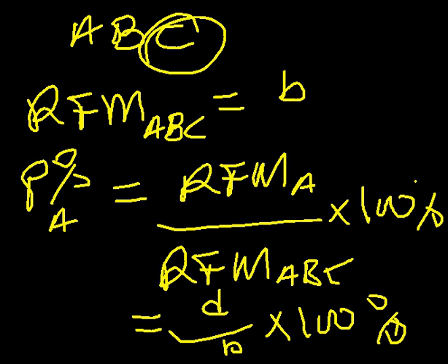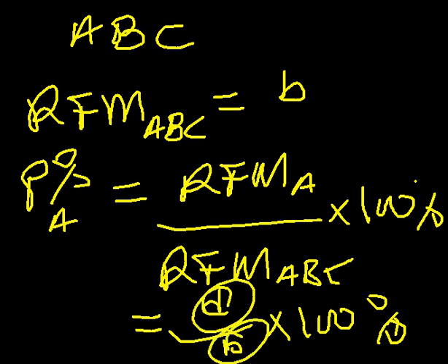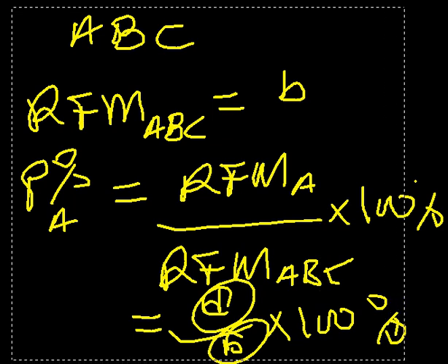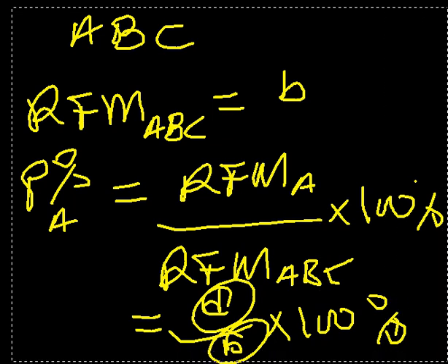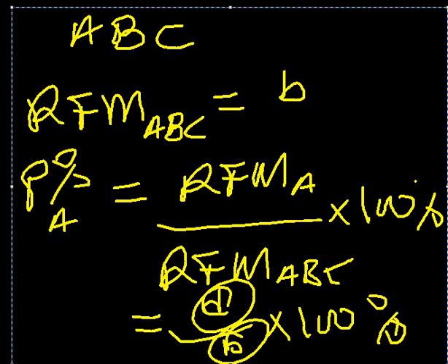Let's say the relative formula mass of element C is given as N, which means we have N divided by the total relative formula mass of the compound times 100%. So that's how we go for the percentage composition of a compound.